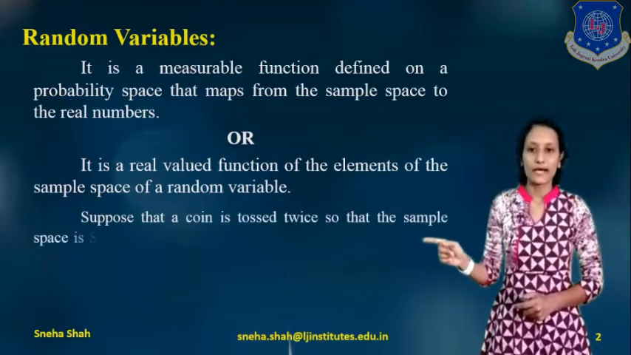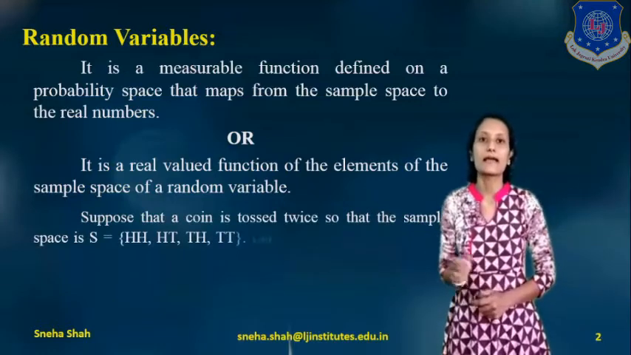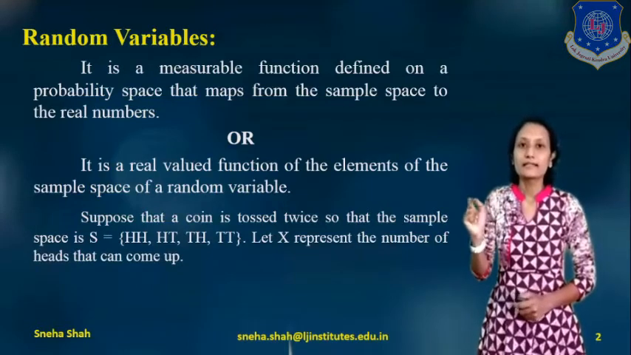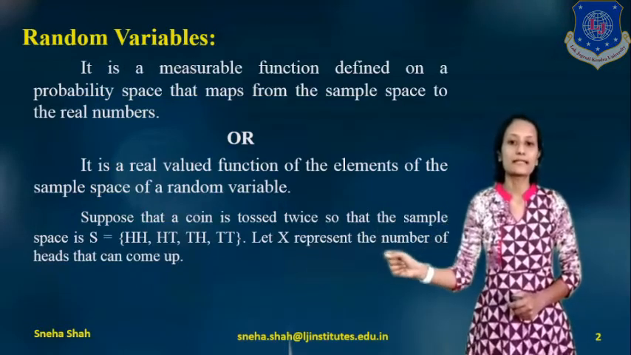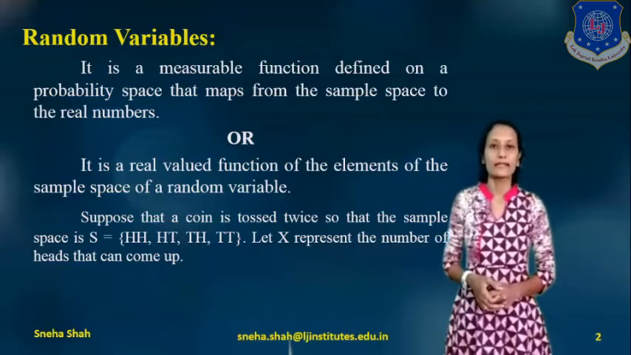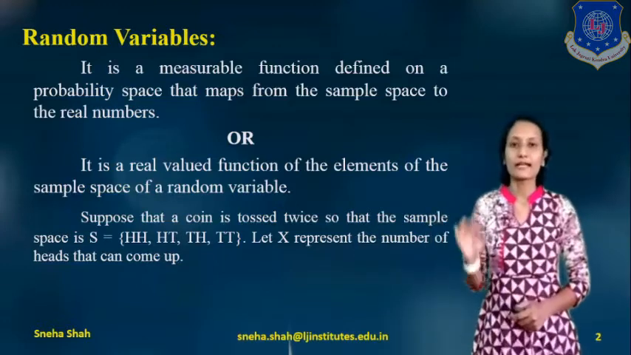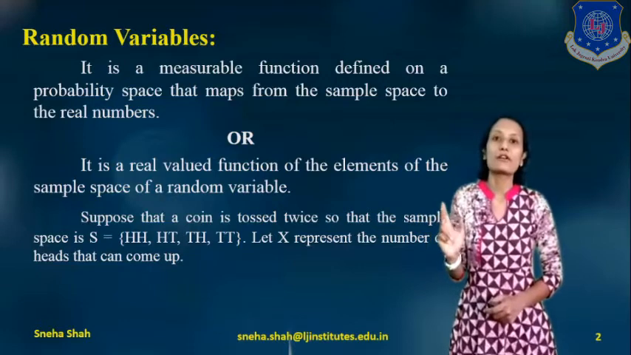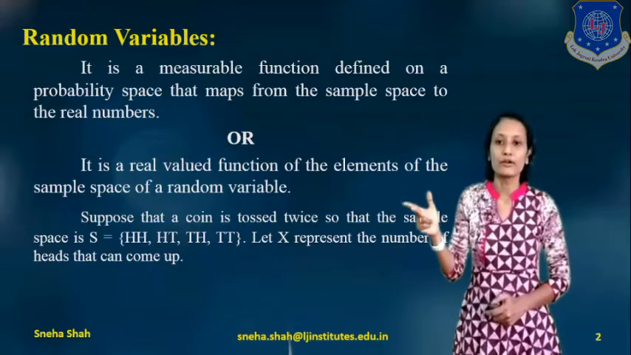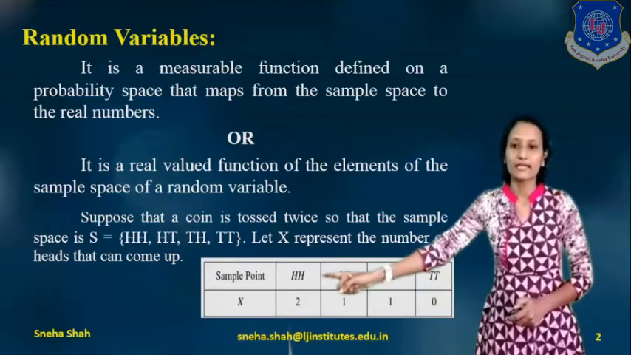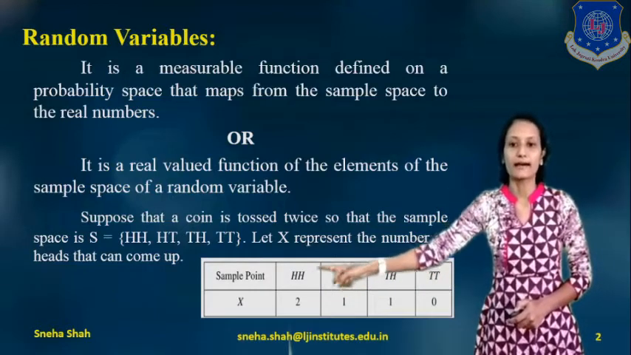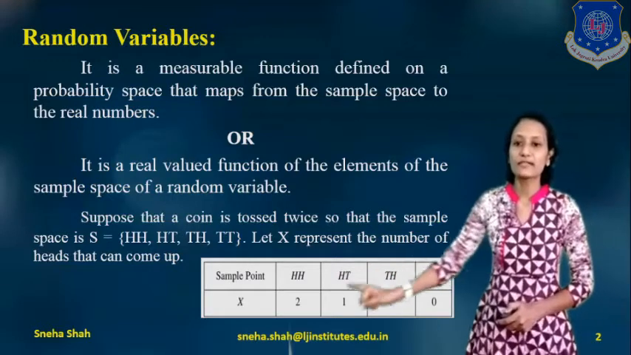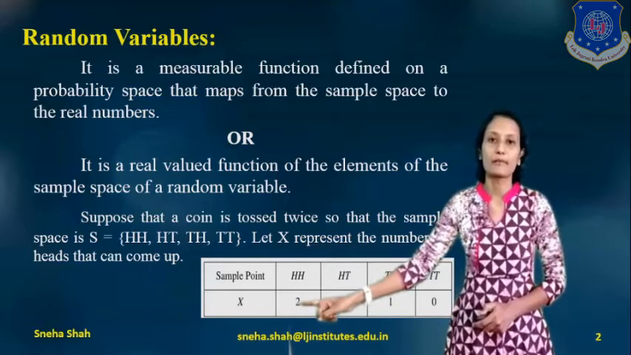Now suppose we take an example. A coin is tossed twice, so the sample space is S equals HH, HT, TH and TT, right? In this, suppose I take X, which represents the number of heads that can come up. So there may be number of heads equal to 0, 1 or 2, right? So the values of X may be 0, 1 or 2. If we represent it with the sample points HH, HT, TH and TT, then X equals the number of heads.